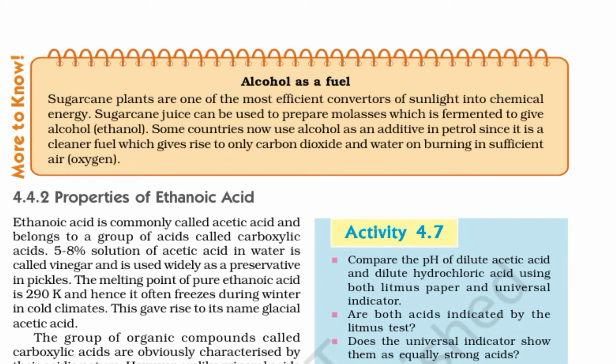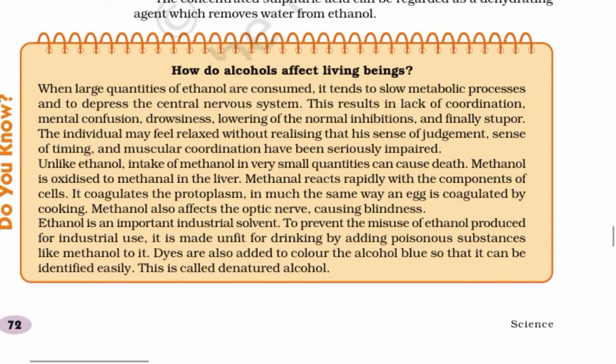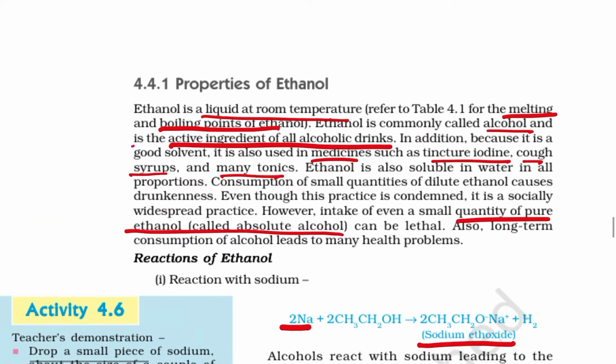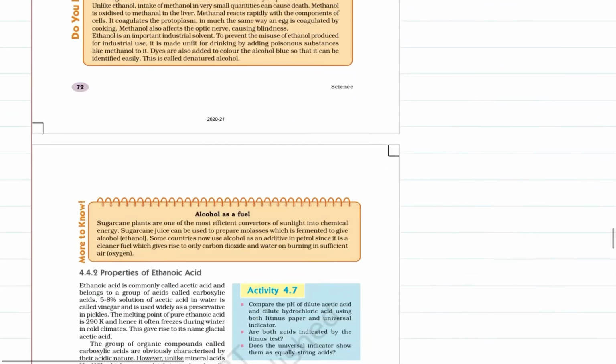Some countries now use alcohol as an additive in petrol since it is a cleaner fuel which gives rise to only carbon dioxide and water on burning in sufficient oxygen. So this is how ethanol is a very important product of industrial use, where it is used in so many drinks, beverages and in many medicines.